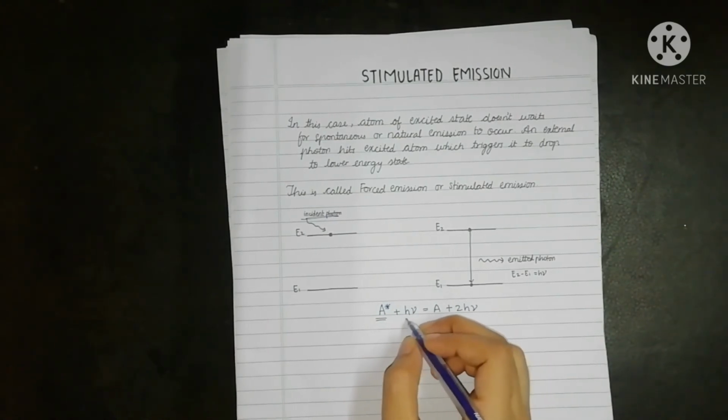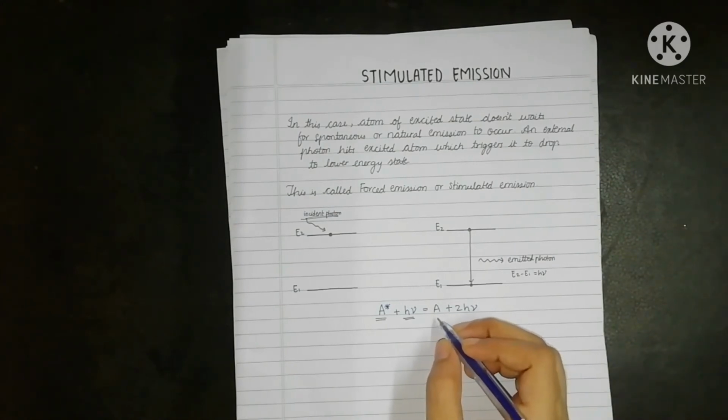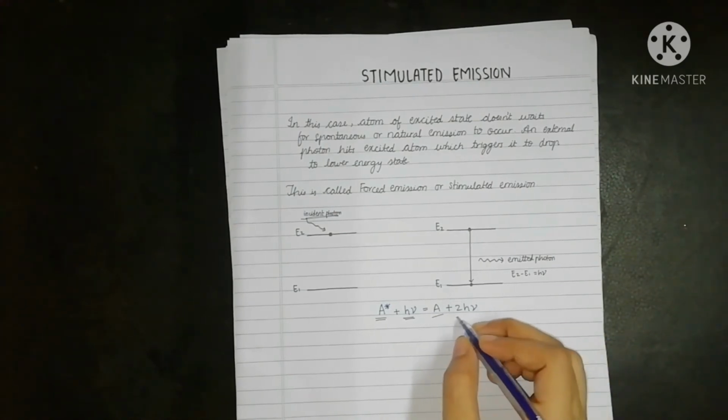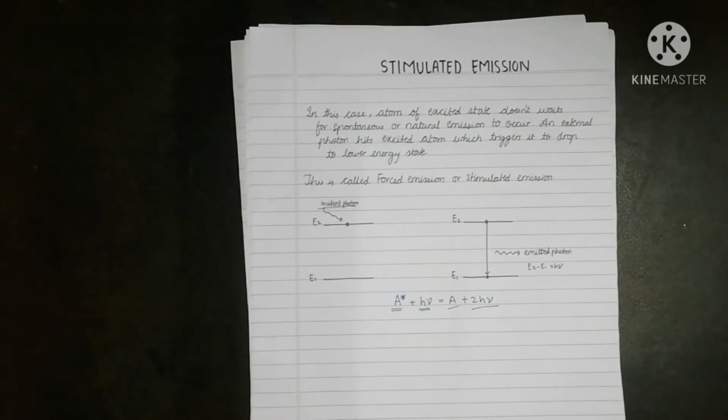This was our atom in the excited state. We are hitting it with an incident photon, and then it is coming to the ground state by giving out energy 2h nu. So this process is called stimulated emission, since it is not occurring by itself. We are forcing this process to occur. Thus it is also called forced emission.